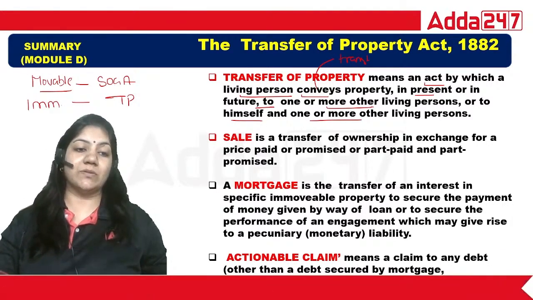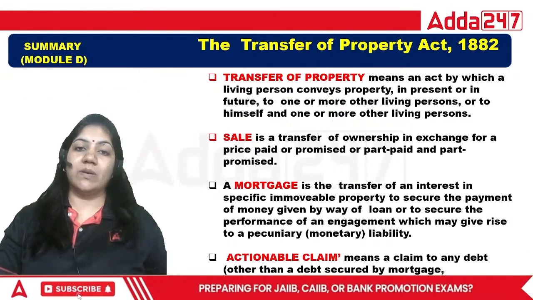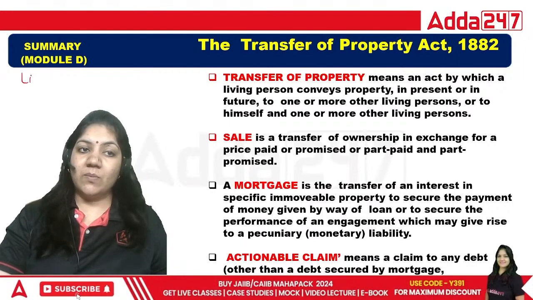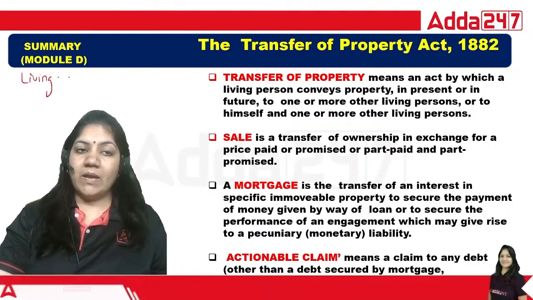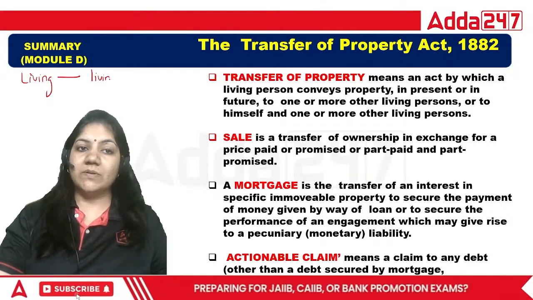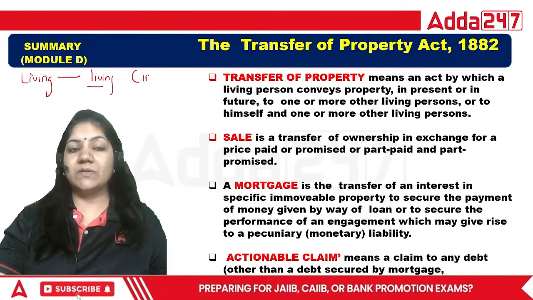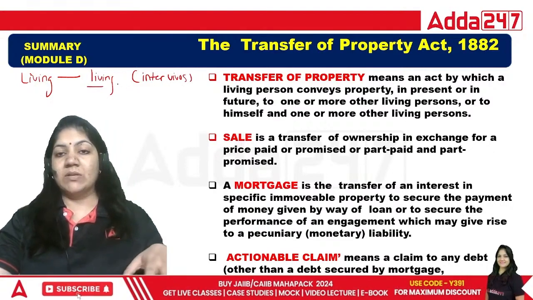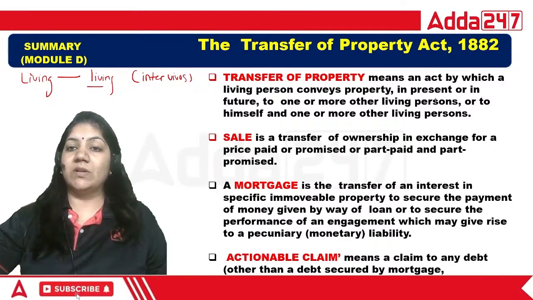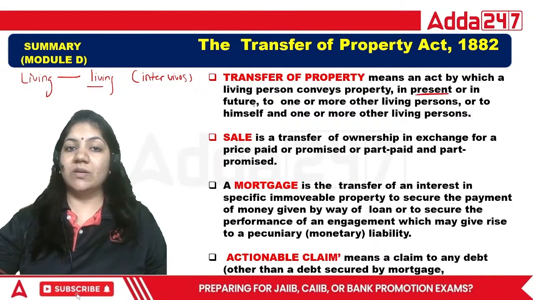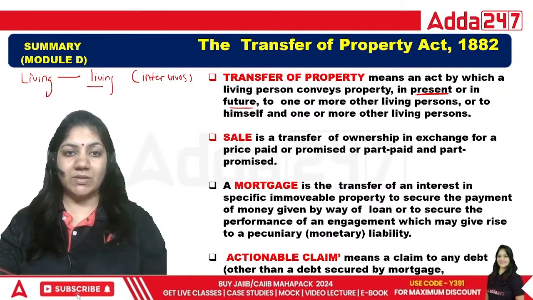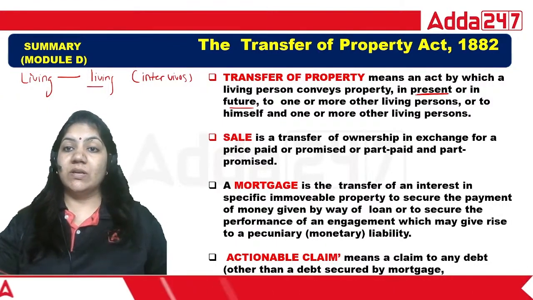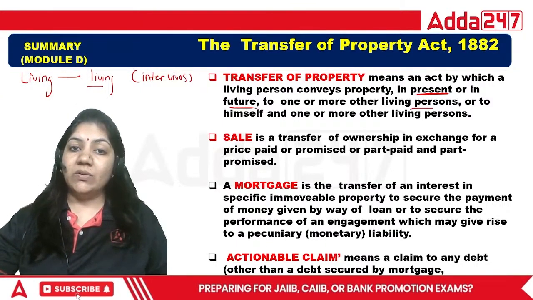So in this particular topic, the transfer of property is basically the transfer of property from a living person to another living person. Living person to another living person, that is called inter vivos. This can be done in the present and in the future also. And it can be transferred to another living person and to himself also.